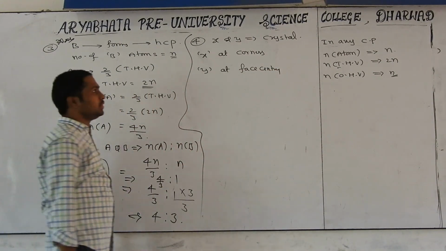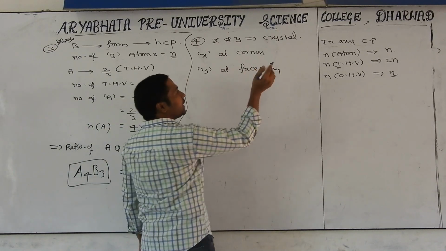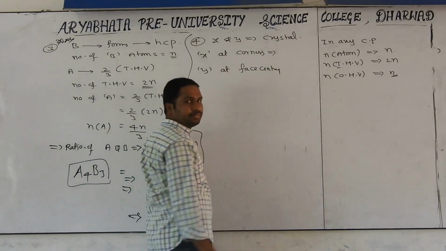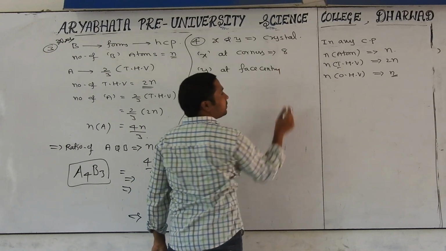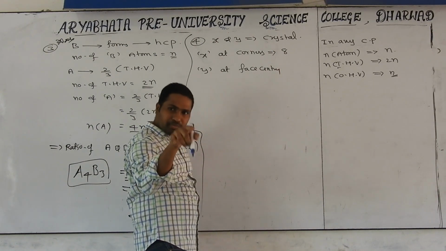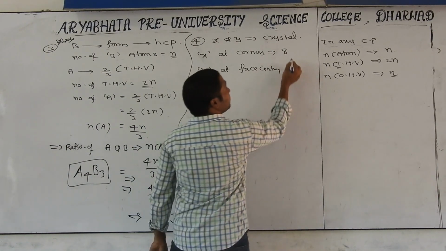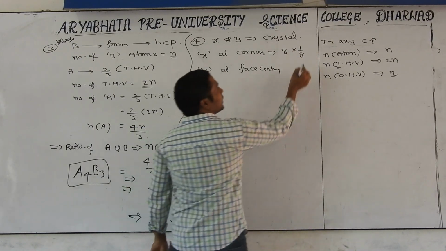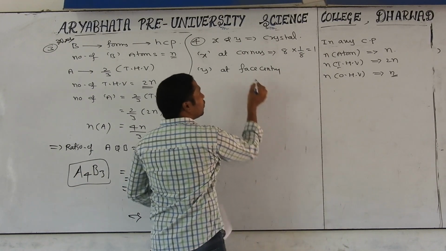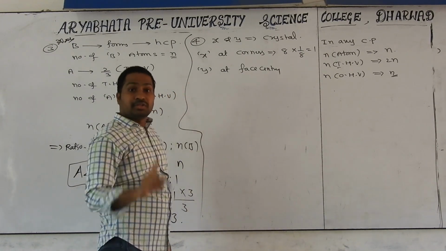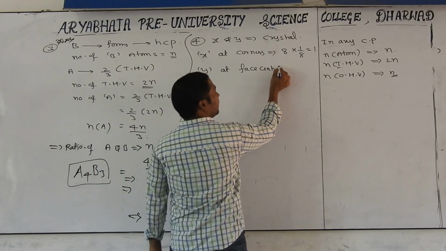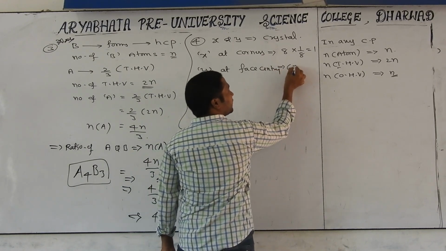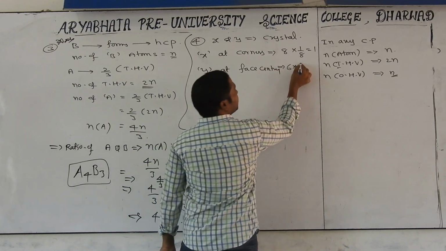Very simple. In any crystal, how many corners are possible? 8 corners. Do all 8 corners belong to only one unit cell? No, the contribution has to be considered: 1 by 8 each. Together we get 1. What about the face centers? 6 face centers are possible for any unit cell, and the contribution is 1 by 2 each.